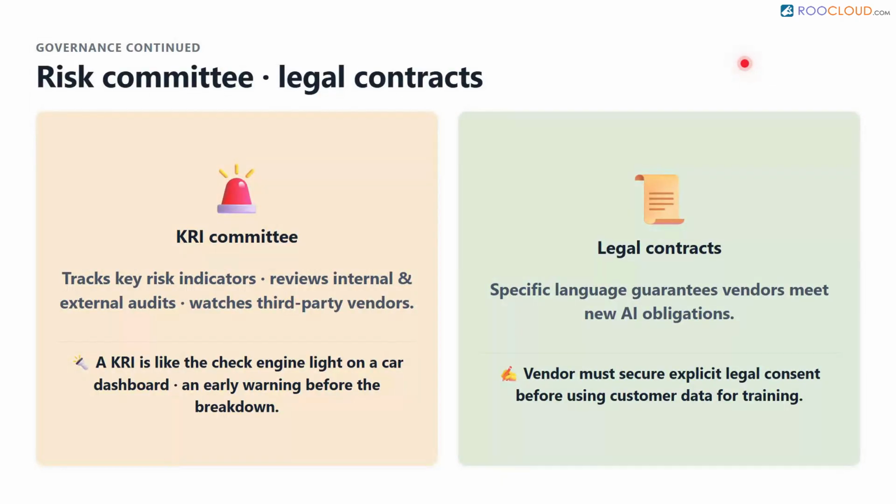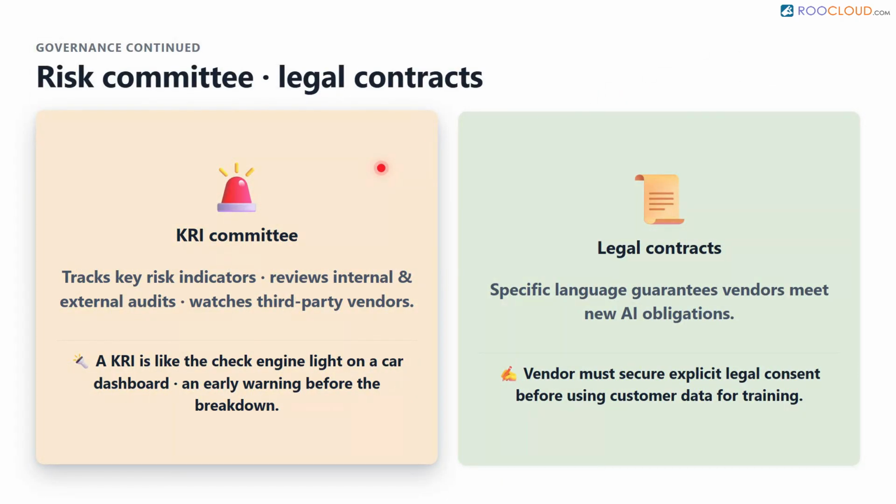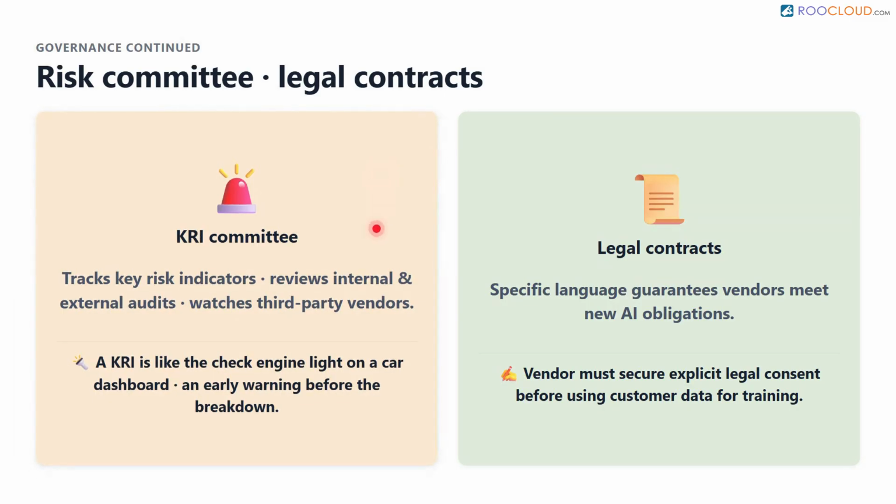Risk management at this top level requires a dedicated committee. This committee tracks key risk indicators. A key risk indicator is a specific metric that acts as an early warning signal, much like the check engine light on a car dashboard. The committee also reviews independent assessments from internal and external auditors and closely monitors the risks introduced by third-party vendors.